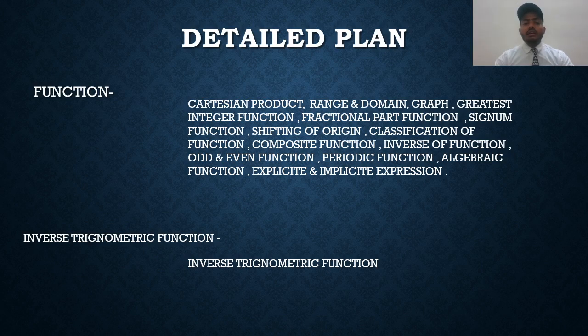So these are the concepts discussed in function. Second is inverse trigonometric function. In it, we discuss the different types of inverse trigonometric functions.